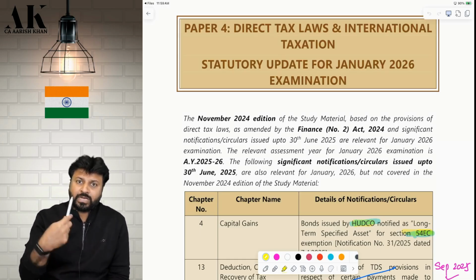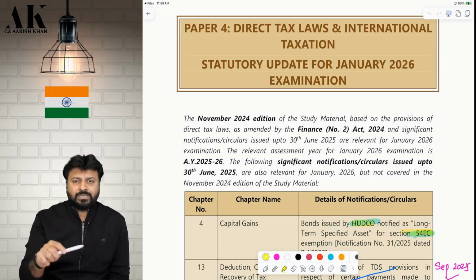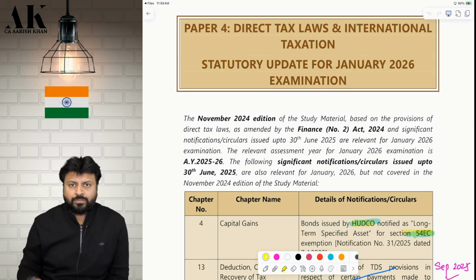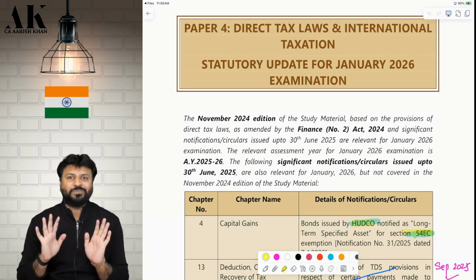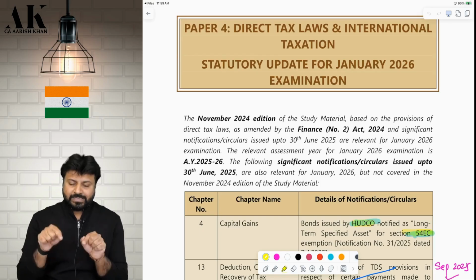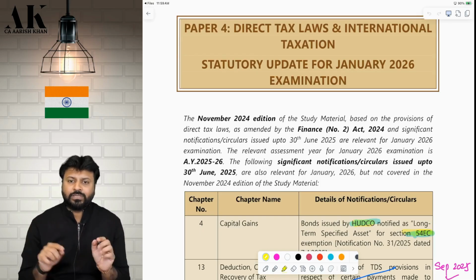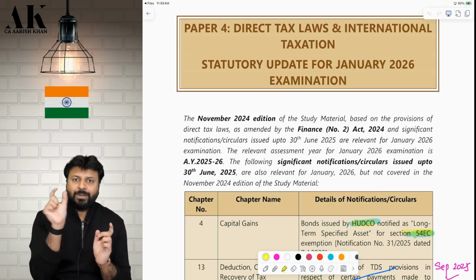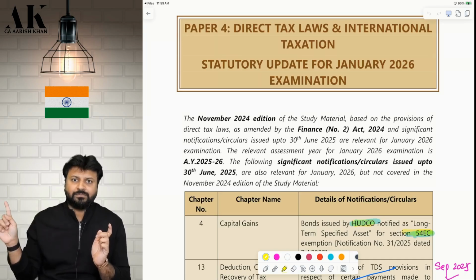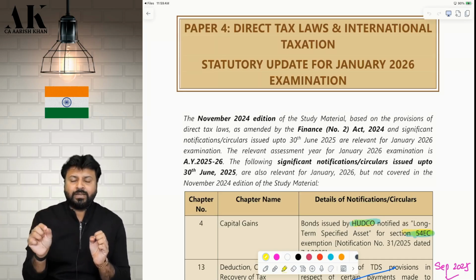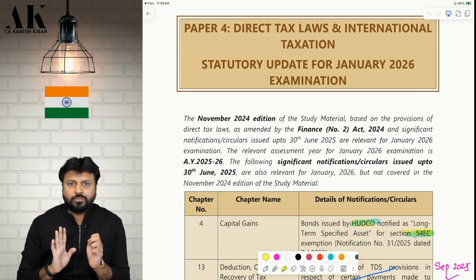Anyone who is buying the books now, you will get those 16 pages also in our color book. All those who have bought the books earlier can download the 16 pages from our Telegram channel. I hope it is clear to everyone what you are supposed to do. I will again clarify. This is the final amendment that you have to follow, this 72 pages. To compile this 72 pages, you have the 16-page file in our Telegram channel. Okay, you can download the file from there. You can take the printout, whatever you want to do.